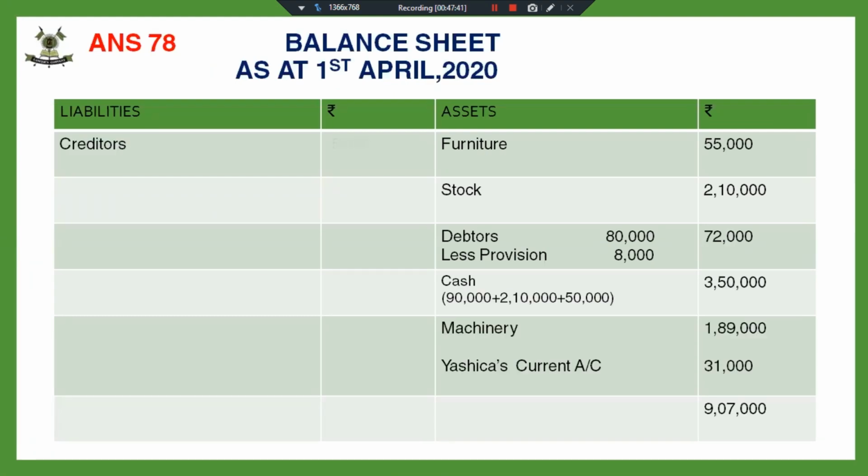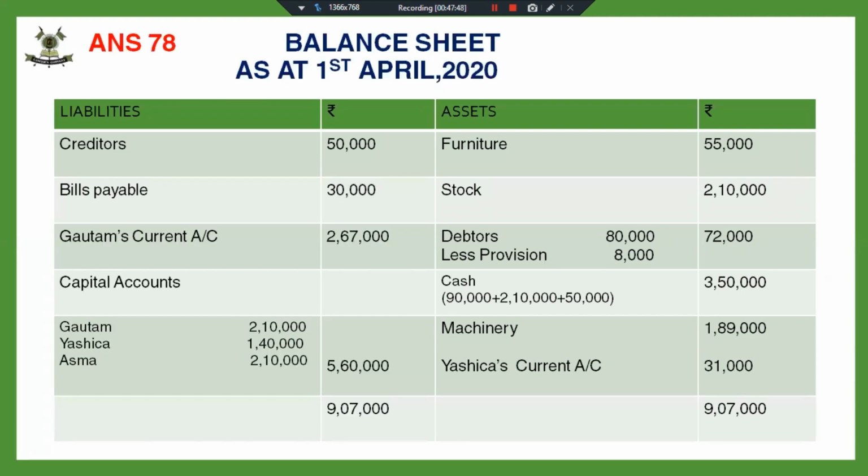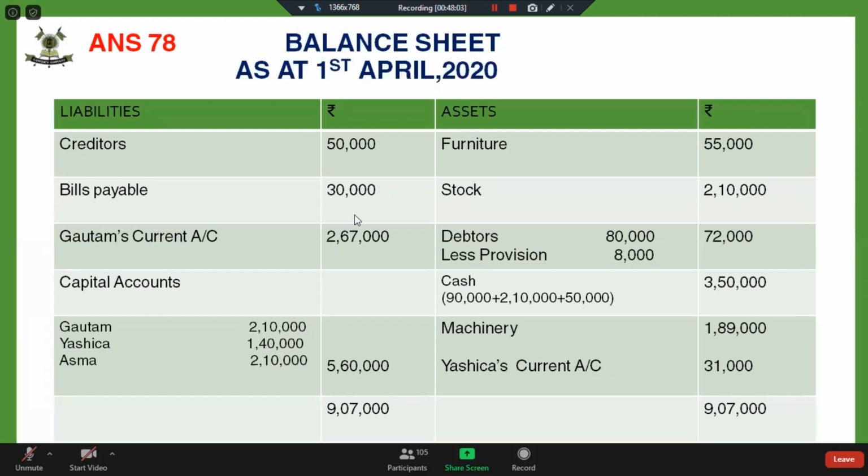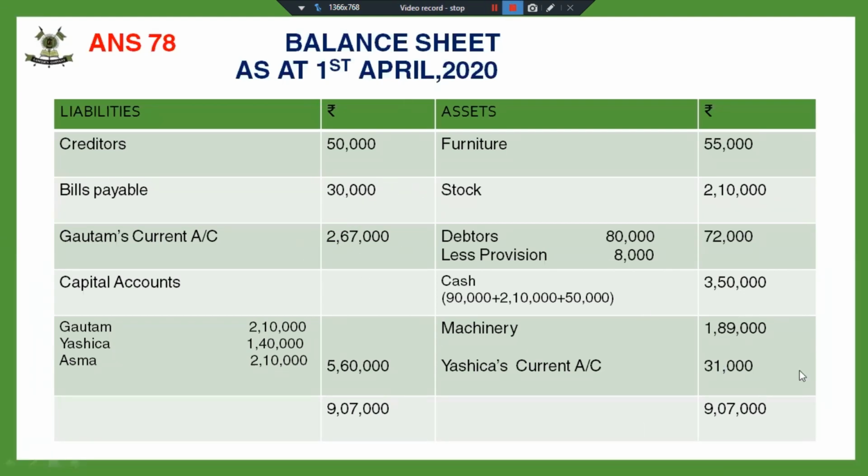Yes, these are the common adjustments. You can try all these questions related to these two cases. Fine, that's all. We'll be discussing the next two cases in the next class, and I'll try to take up the project work also. Regarding the project work, I'll be discussing it in the next class. Fine, that's all, children, for today. You can note this down: post these current account balances carefully.